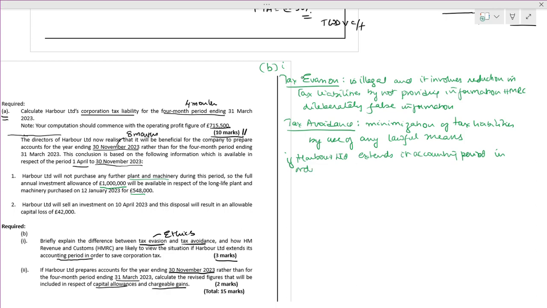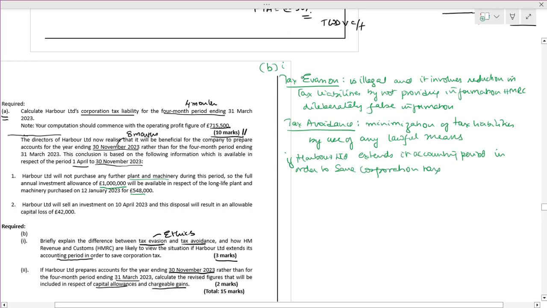In order to save corporation tax. If then what will happen? The HMRC will not treat it as a tax evasion. Fine. Because it is lawful.